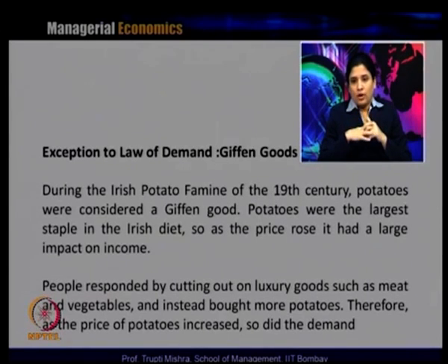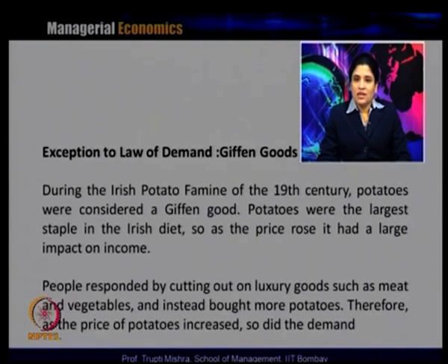The price increases for potato, and there is no change in the income of the consumer. So in this case, since potato is the staple diet, they need to have the same quantity even if there is an increase in the price. So the consumers started cutting down their expenditure on meat and vegetables, which are considered superior in the food basket, and they bought more potatoes, because potato is the staple diet.